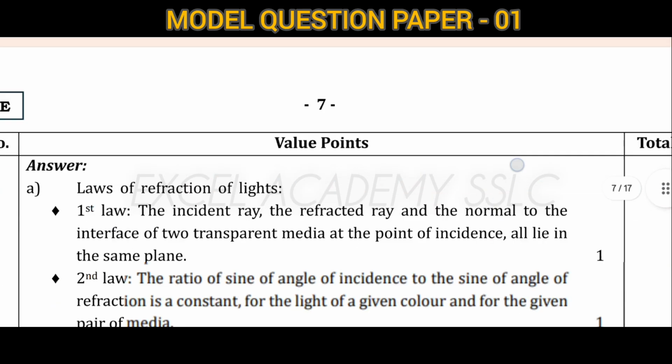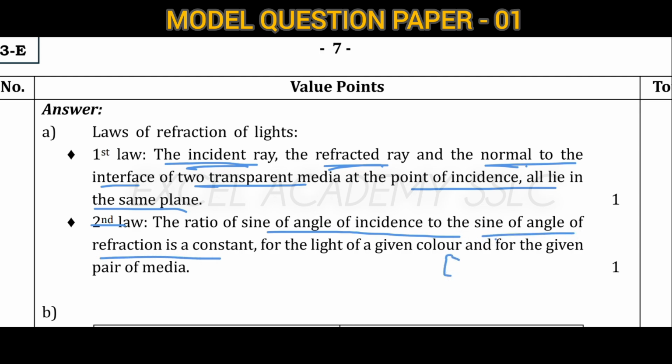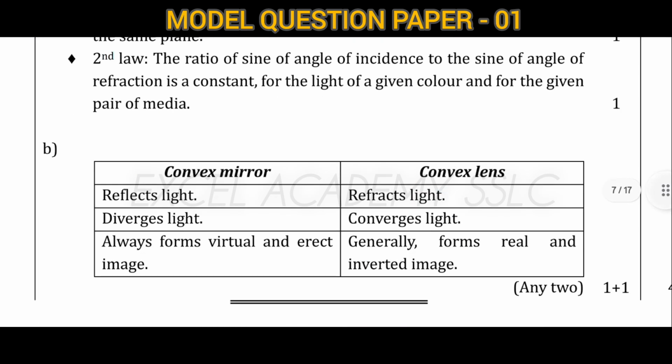If we come to the refraction of light, the first law states that the incident ray, refracted ray and the normal to the interface of two transparent media at the point of incidence all lie in the same plane. And the second law: the ratio of sine of angle of incidence to the sine of angle of refraction is constant for the given light of a given color and for the given pair of media. You can practice the two laws of refraction as well as reflection. You will get any one question for 2 marks. This is 100%.